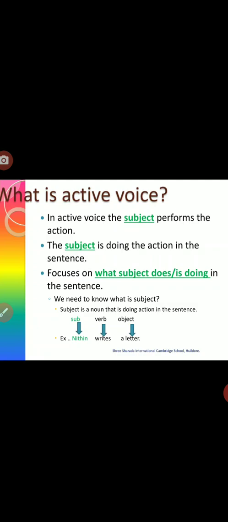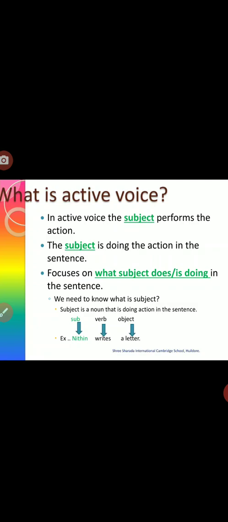Nitin writes a letter. Who is writing the letter? Nitin. So Nitin becomes the subject. Writes, we already know, is a verb. And what is it doing upon? That is the object. A letter is what is being written. So like this is a basic sentence structure.